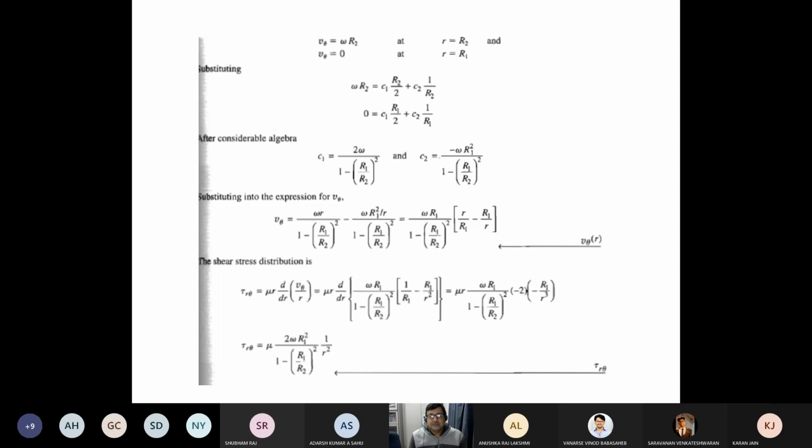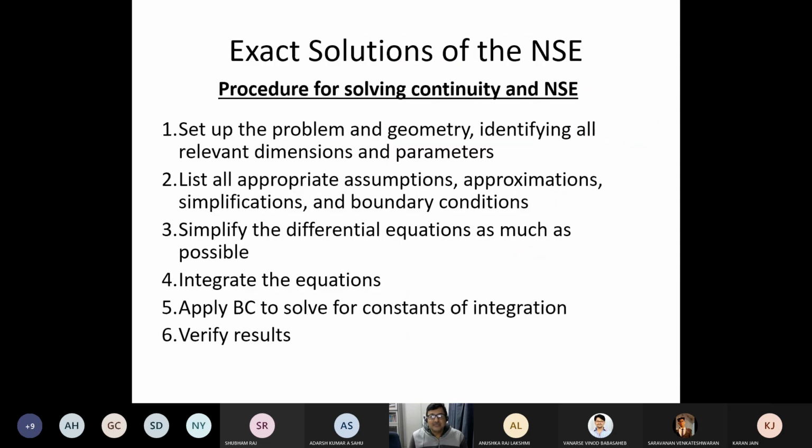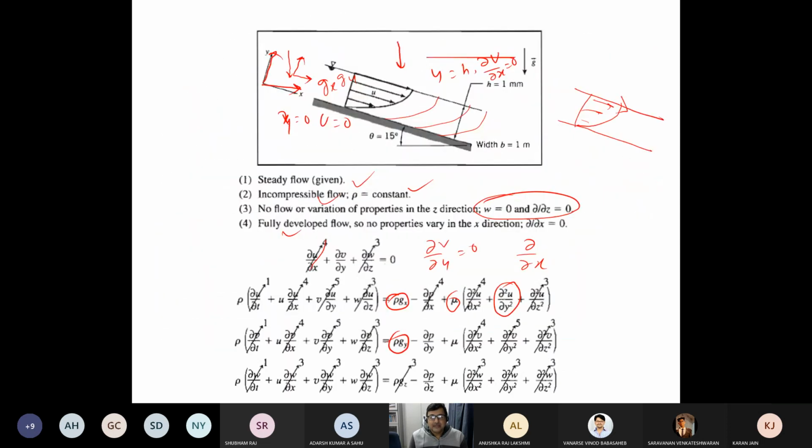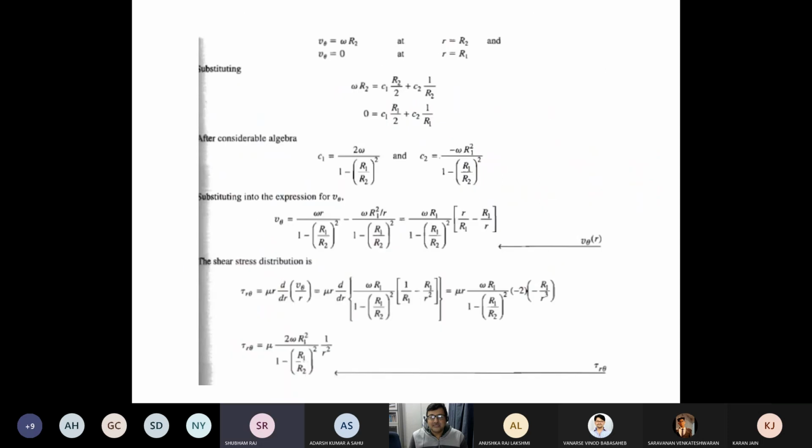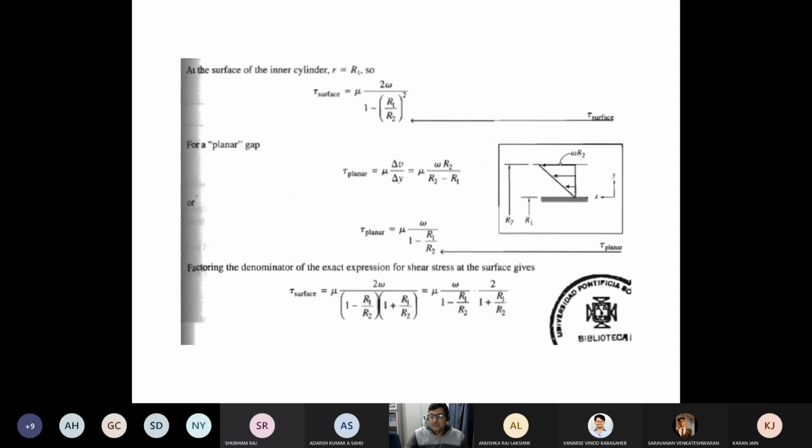So I would suggest you derive all these three. Another one which is not there in the slides: suppose you have a pipe with fluid inside making a parabolic profile. That is also for a fully developed flow. So these four you submit as an assignment.